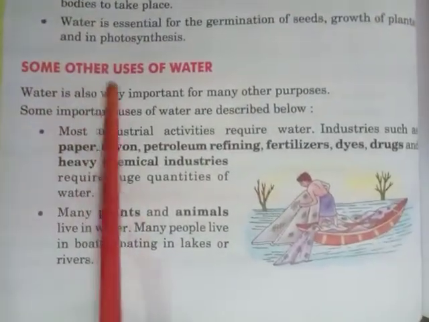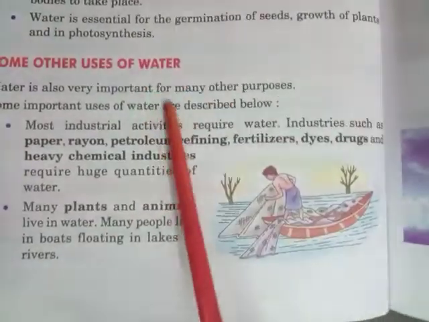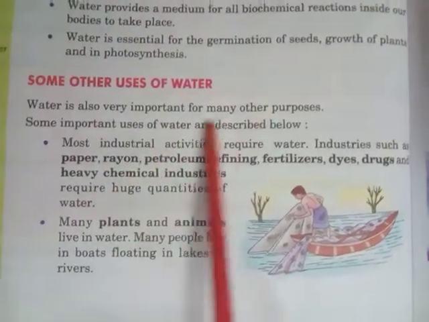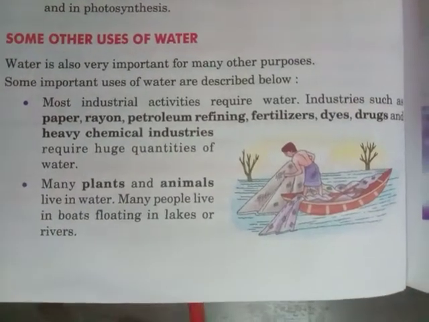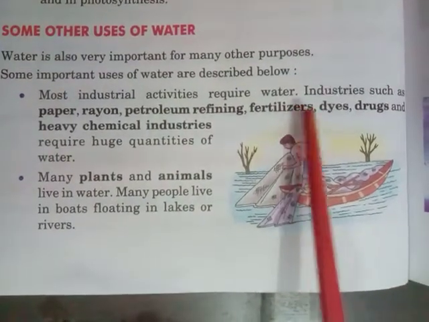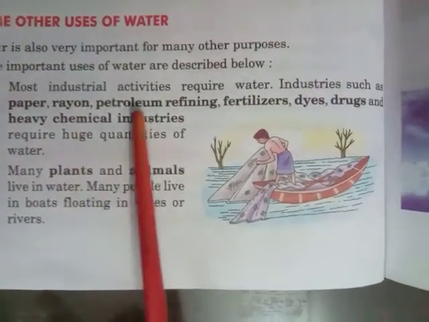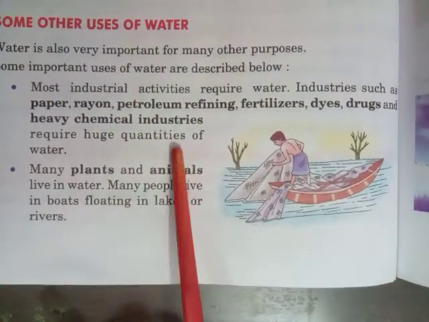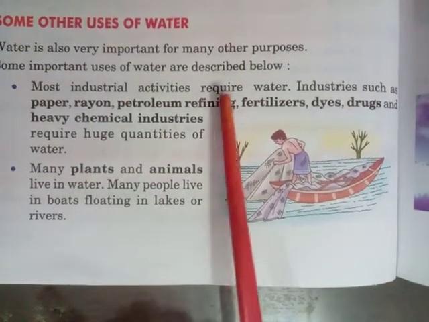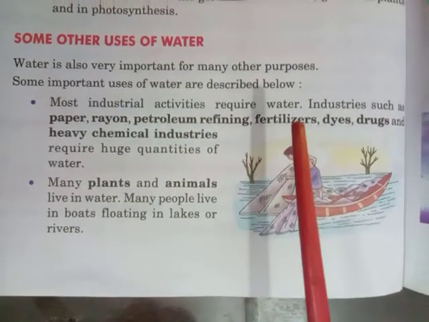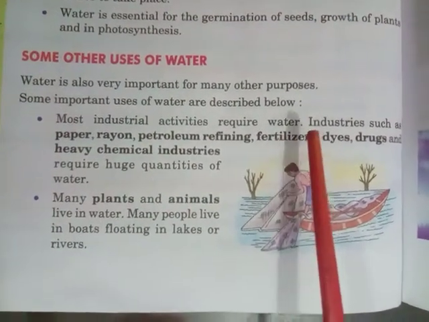Okay children, now come to this point, some other uses of water. So you know that water is used for various purposes, and some important purposes are given here. I will explain them to you one by one. Number one, most industrial activities require water. Industries such as paper, rayon, petroleum refining, fertilizers, dyes, drugs, and heavy chemical industries require huge quantities of water. So these industries need water to run. They cannot run without water. They cannot do their work without water.